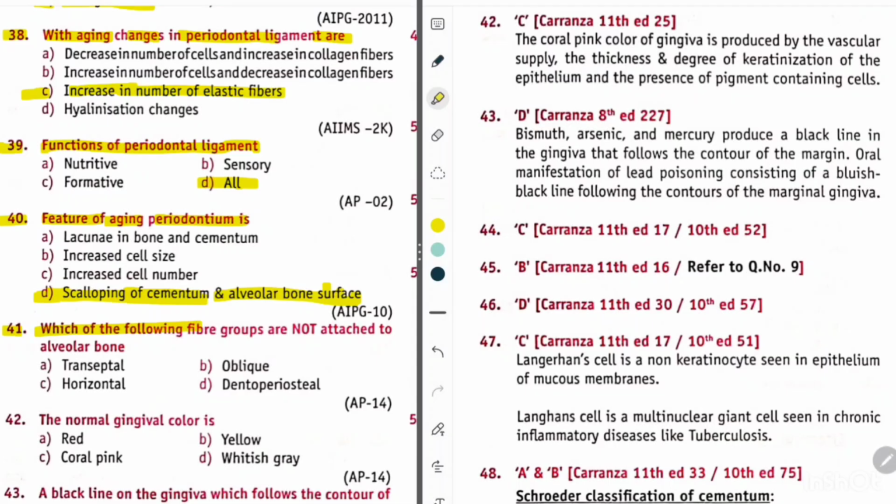Which of the following fiber groups are not attached to alveolar bone? So its answer is transseptal. We had also studied about it in the previous questions also. So its answer is transseptal.